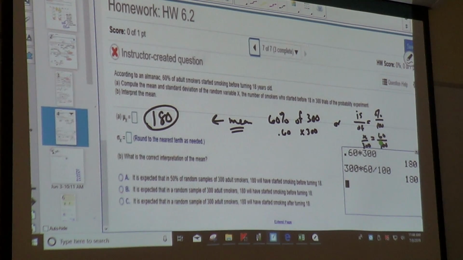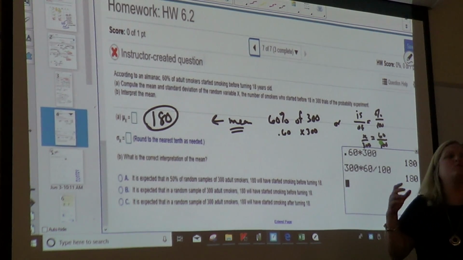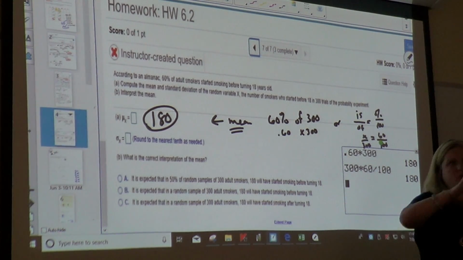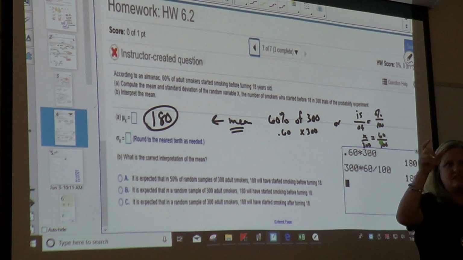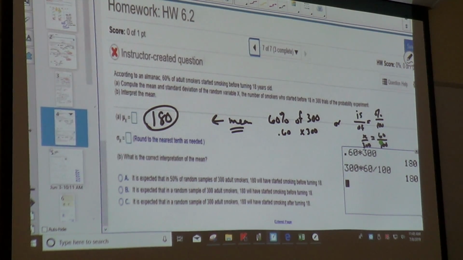Now, standard deviation I have to think about a little bit. Standard deviation, we usually say 1-Var Stats, or we think about distribution and standard deviation. This is one where we used a formula, and some of you may remember it when I draw it up there. Standard deviation was the square root of n p (1 minus p).